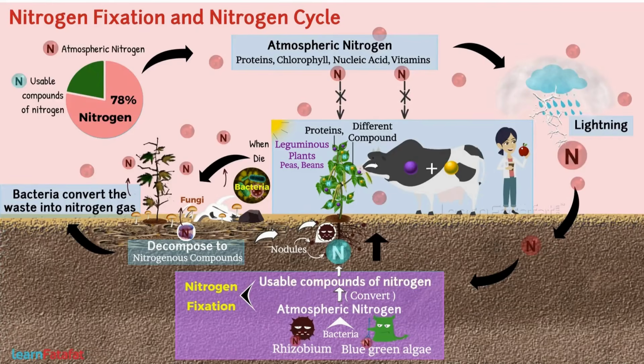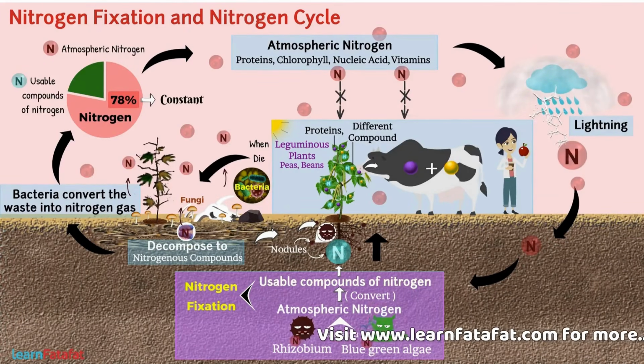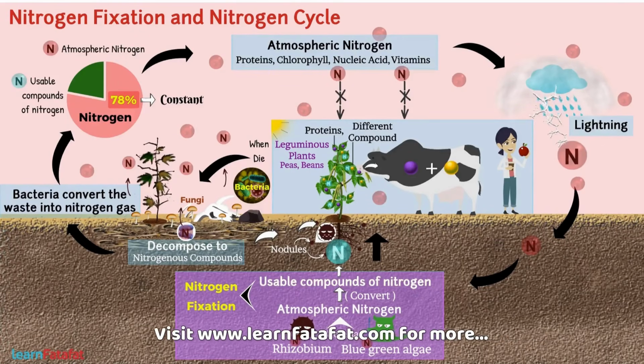In this way, the percentage of nitrogen in the atmosphere remains nearly constant, that is 78%.